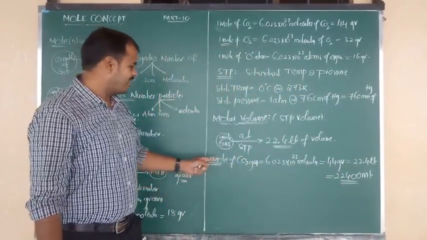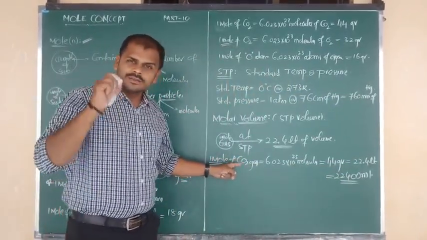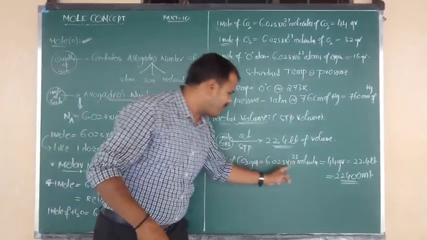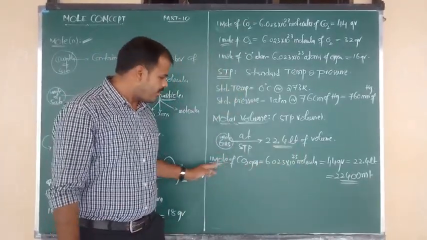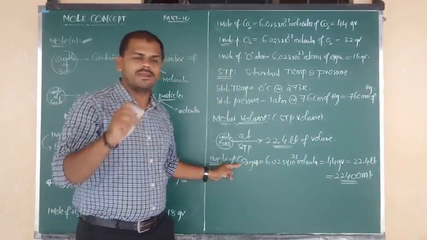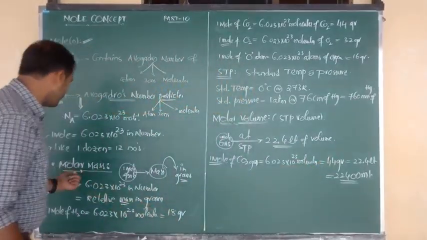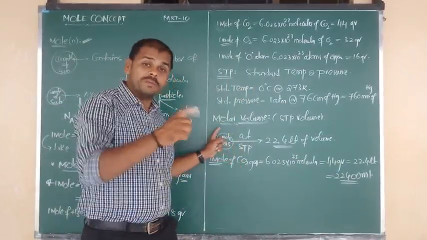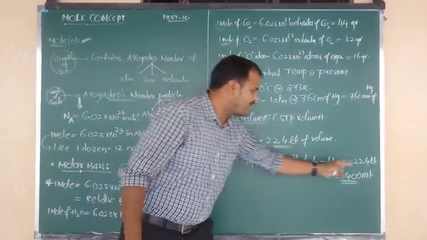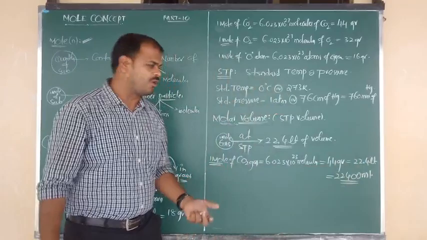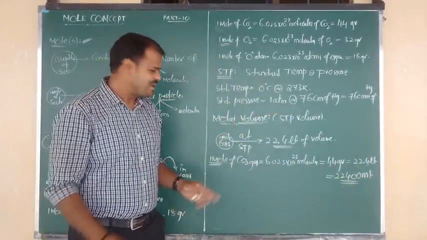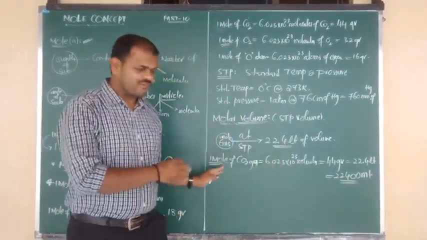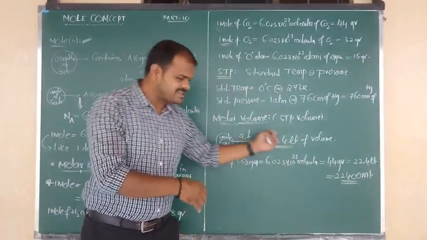So once again, 1 mole of any gas contains a fixed number of molecules. 1 mole of any gas contains a fixed mass, that is the molar mass. 1 mole of any gas occupies a fixed volume, 22.4 liters, that is the molar volume. So 1 mole is equal to the molecule, 1 mole is equal to the atom, 1 mole is equal to the ion.